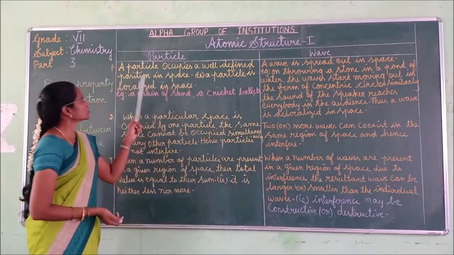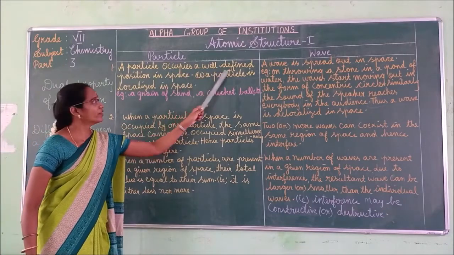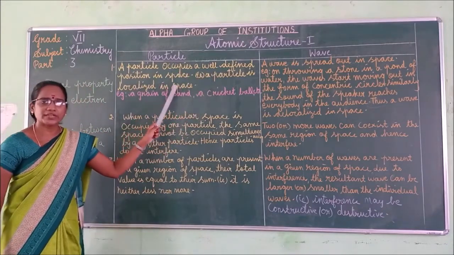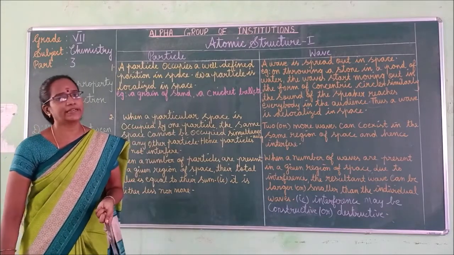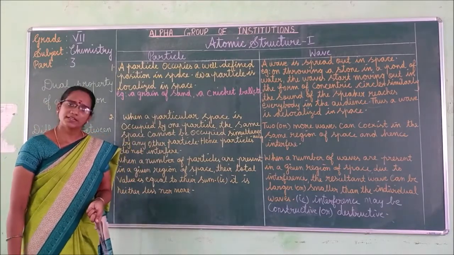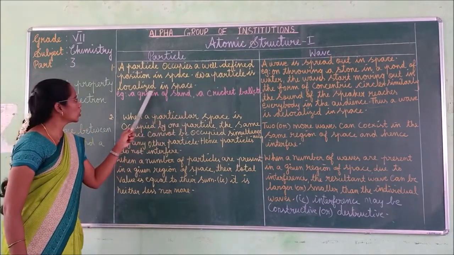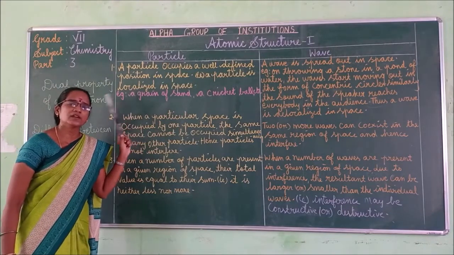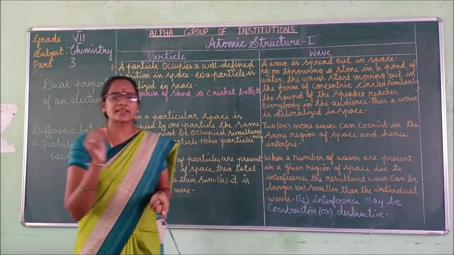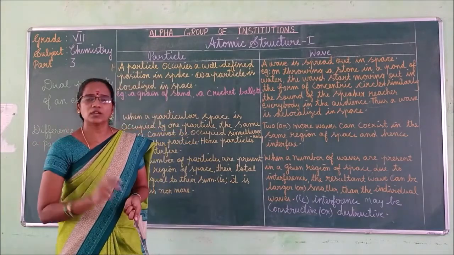Okay, so first one, a particle occupies a well-defined position in space. Well-defined means clearly defined position in space. That is, a particle is localized in space. What is the meaning of localized? Localized means it is assigned to a particular area or particular location.